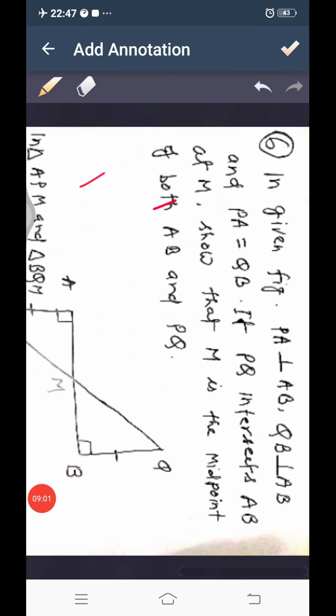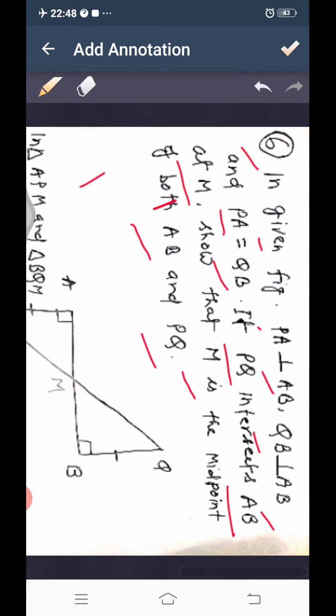Let us take question number 6. In the given figure, PA perpendicular to AB, QB perpendicular to AB, and PA equal to QB. Many things are given. If PQ intersects AB at M, show that M is the midpoint of both AB and PQ.